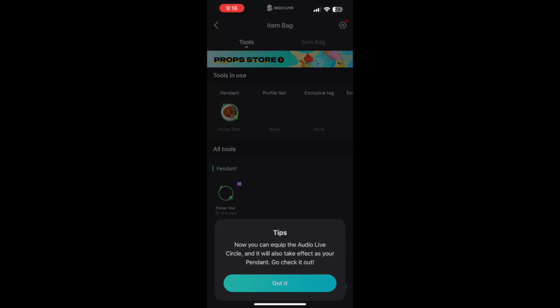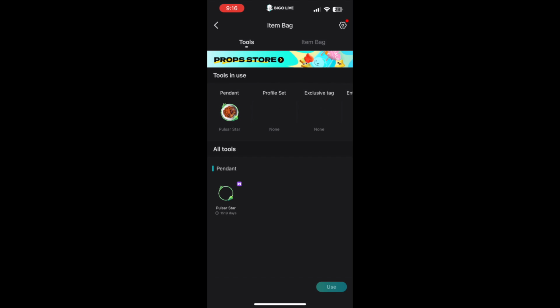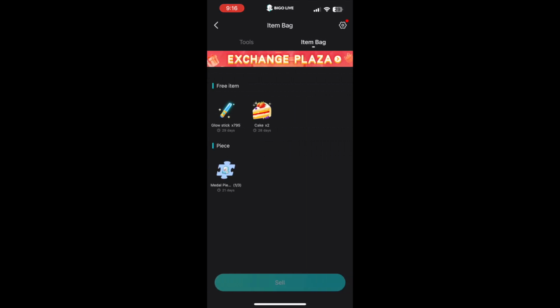Let's go back to our hallway, and what you will see is, we went through to the wallet. Now we're going over the item bag. This is just stuff for your profile skins, exclusive tags, a pendant to go around your profile picture, an interest effect, just all kinds of things. You can kind of treat Bigo like a game where you have things that level up your profile. Also tells you what you have in your gift bag that are considered exclusive gifts. Some exclusive gifts do have a bean value, some of them don't. Some of them just help promote the live.